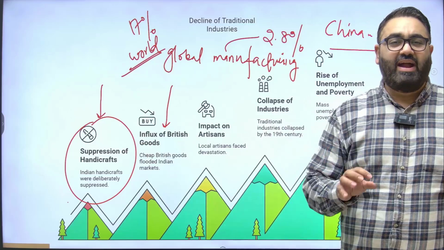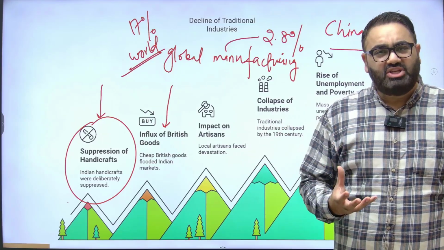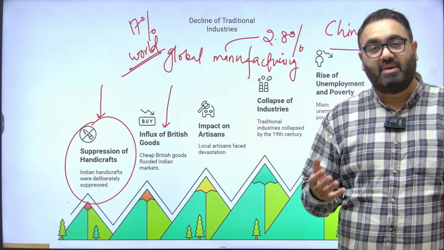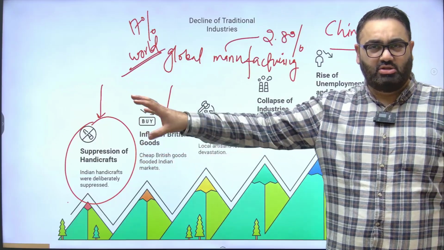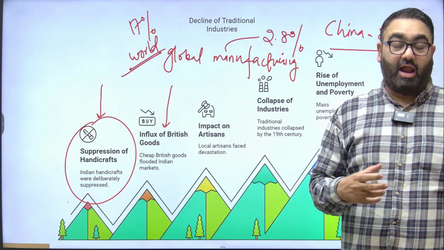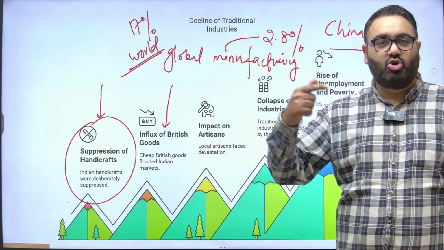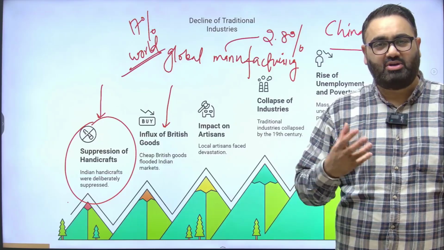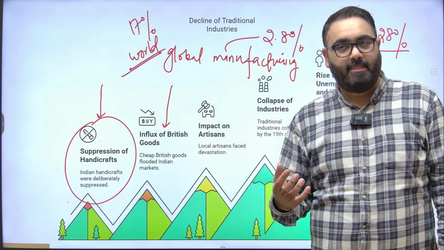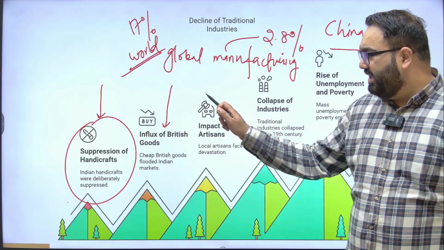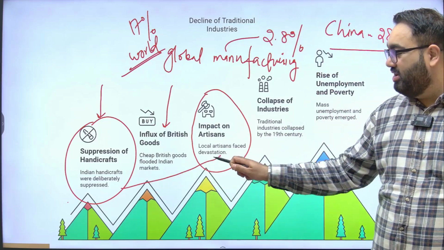So there was a wide scale influx of British goods in India, often of cheaper quality, but at least they were much cheaper to afford. The British did not impose any taxes on British goods coming to India, which allowed them to make it even cheaper. And when Indian goods would go outside India, there was a huge tax imposed on them, making them much, much more expensive.